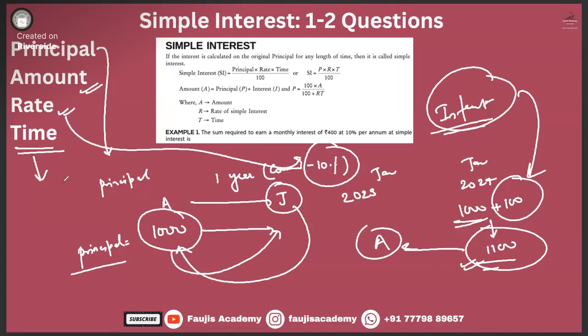It's hard for me to tell it to you in language, but I'm sure you are getting the sense of it. Time is normal time. What is the time right now? 9:40, 9:45 maybe, 9:42. This is also time. Let's say you gave money to somebody for 10 hours at 1% interest.